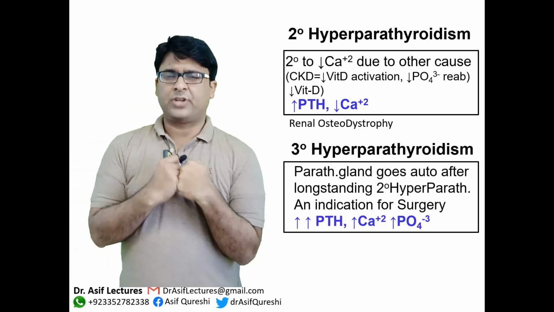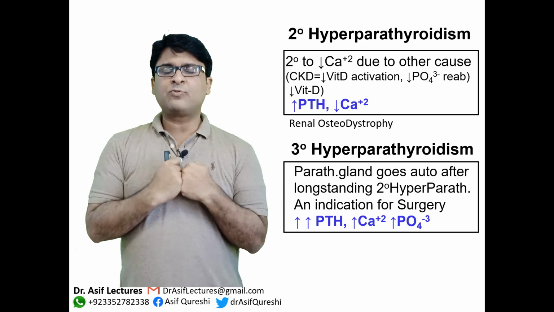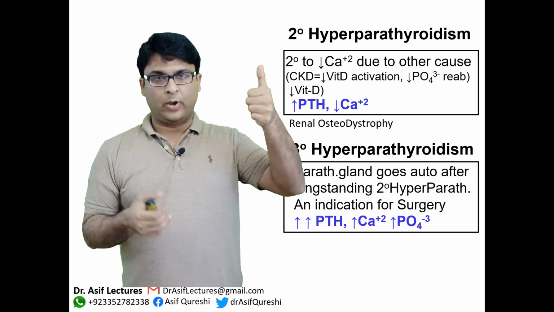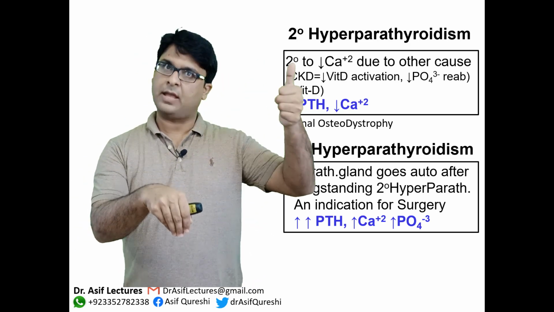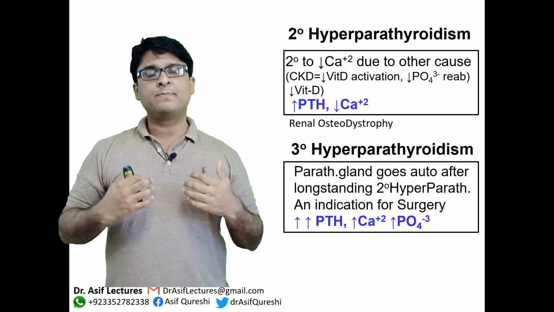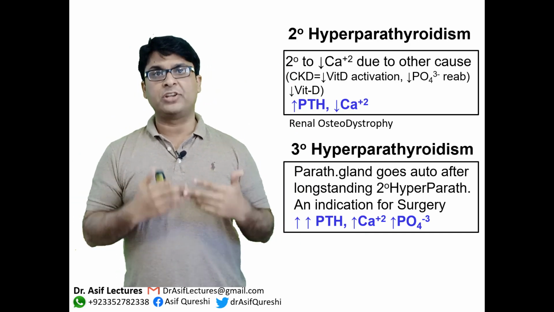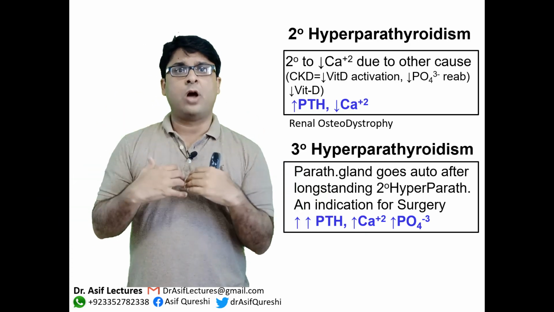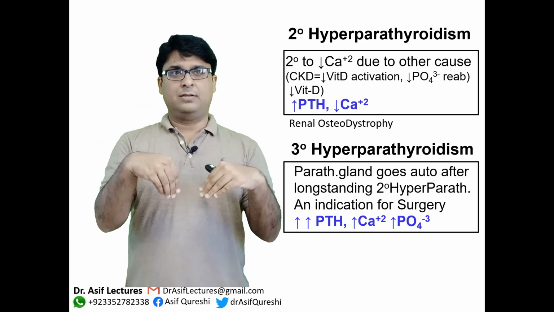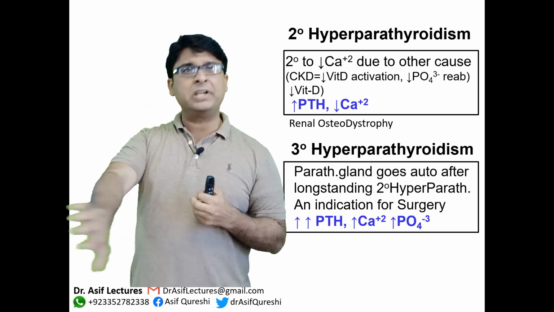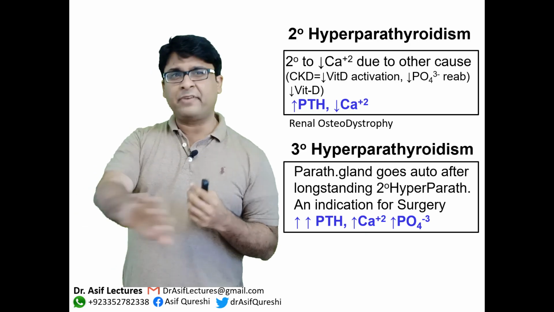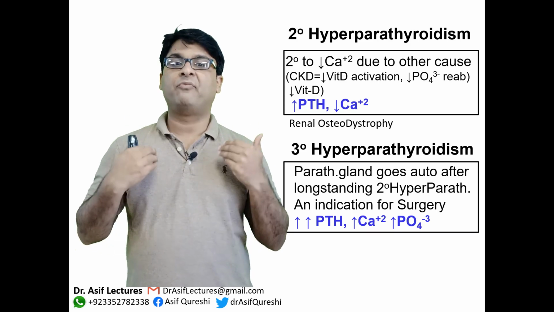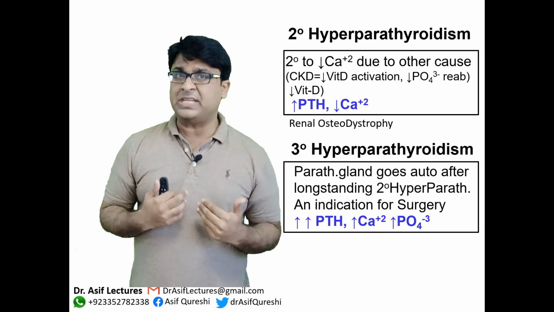Now, this is very interesting: tertiary hyperparathyroidism. Sometimes what happens is that initially, because of chronic kidney disease, there was high parathyroid hormone. Chronic kidney disease, low calcium and high parathyroid hormone. Sometimes because of long-standing hyperparathyroidism of this sort, the parathyroid glands go autonomous and automatic, so that they never come back even if you remove the kidney problem. So there was chronic kidney disease, you treat it, but still the parathyroids are not coming back to normal.